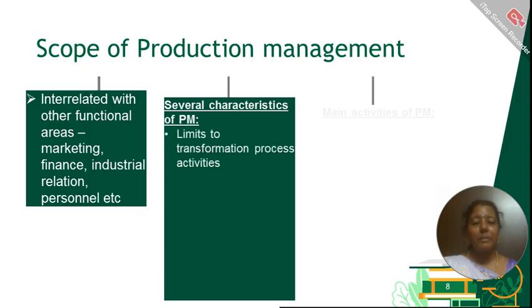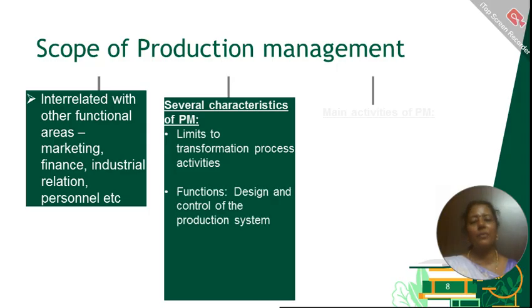It limits to transformation process activities alone. So how the inputs are transformed into outputs, those activities alone are covered. And the functions are, one, to design the production system, and number two, whatever production system is designed, that has to be controlled. Production management is not a technique, it is a field of study.